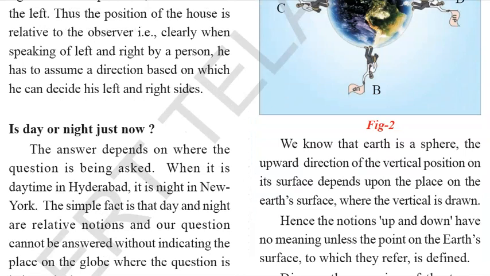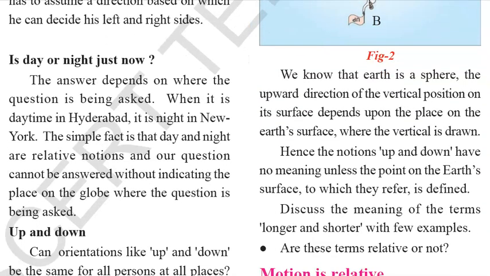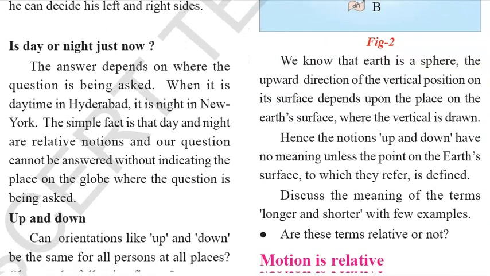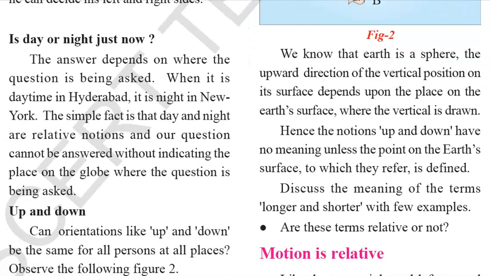Now we know that Earth is a sphere. The upward direction of the vertical on the surface depends upon the place on the Earth's surface where the vertical is drawn. Hence the notions of up and down have no meaning unless the point on the Earth's surface to which they refer is defined.